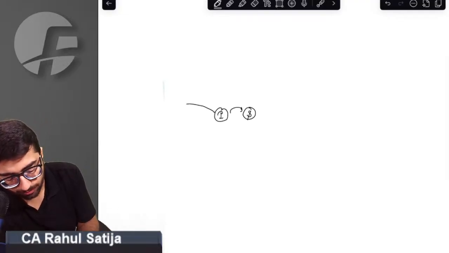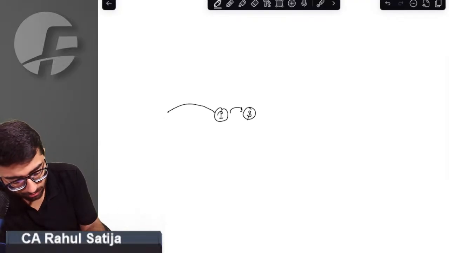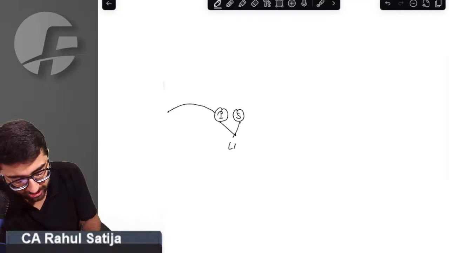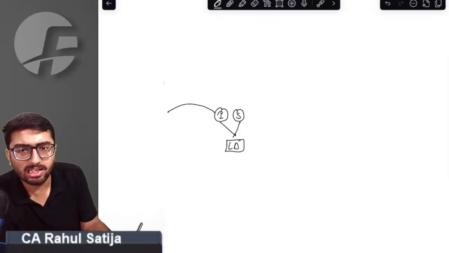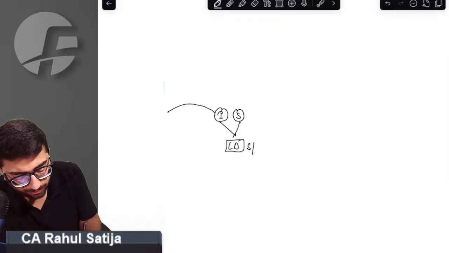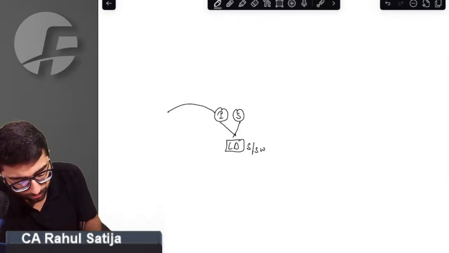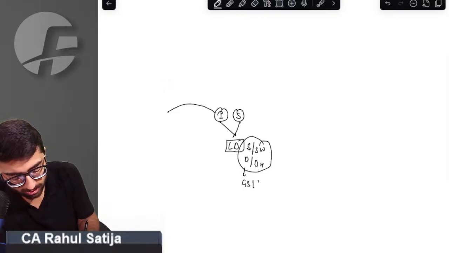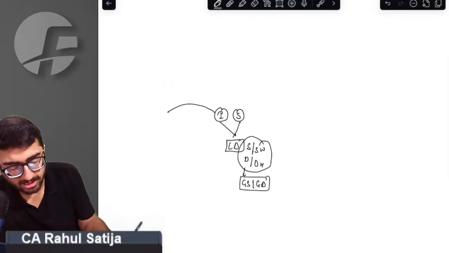For an individual, his lineal descendants are relative. Lineal descendant imply, sir, son, son's wife, daughter, daughter's husband, grandson, granddaughter. These are relative.